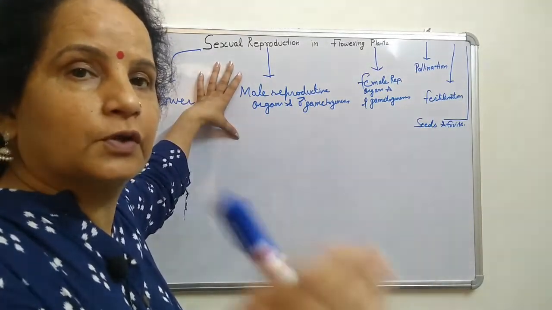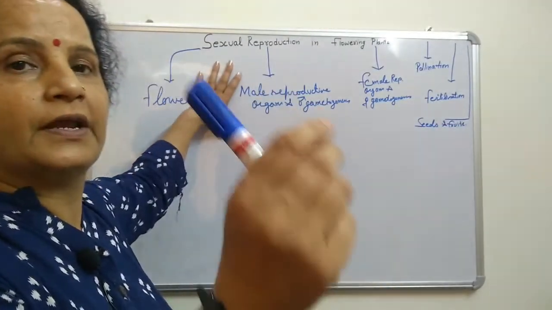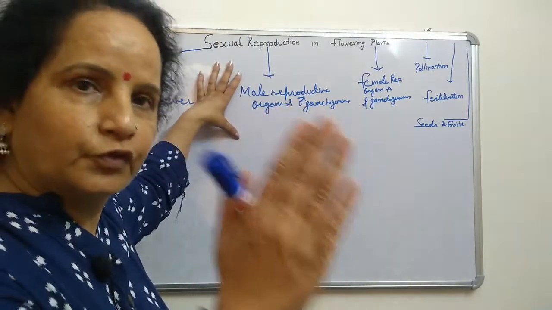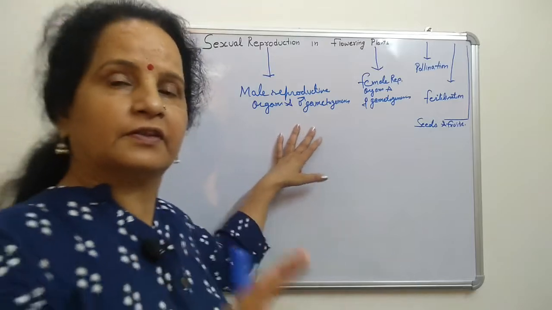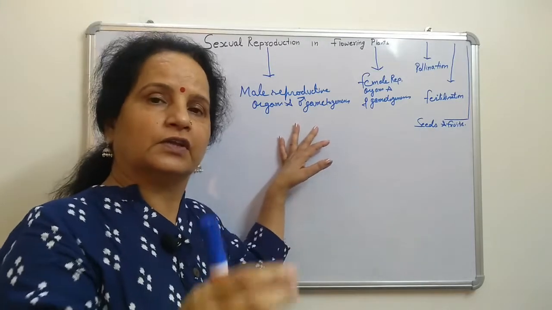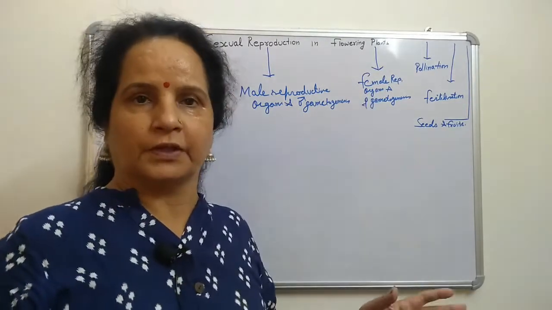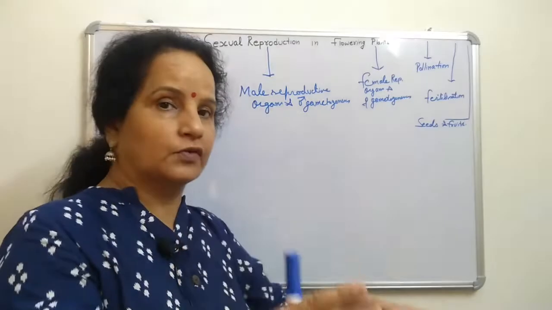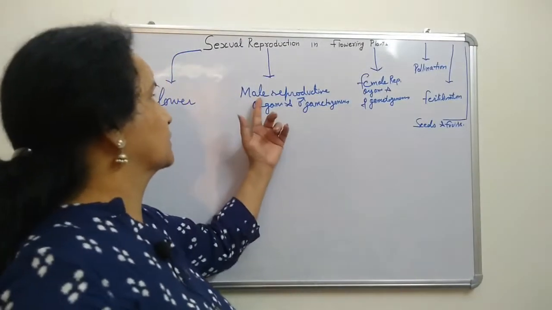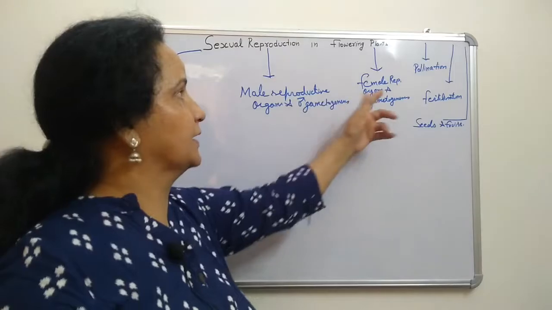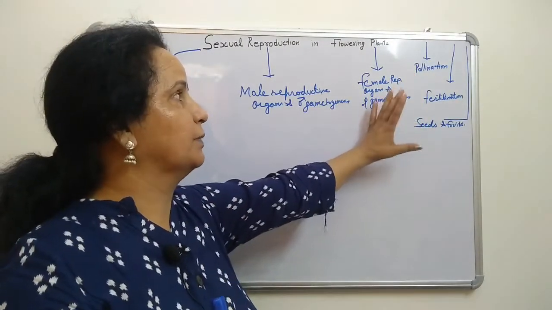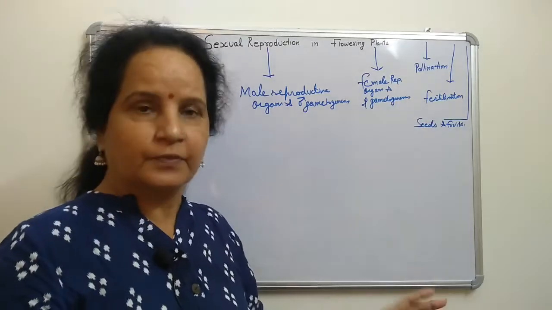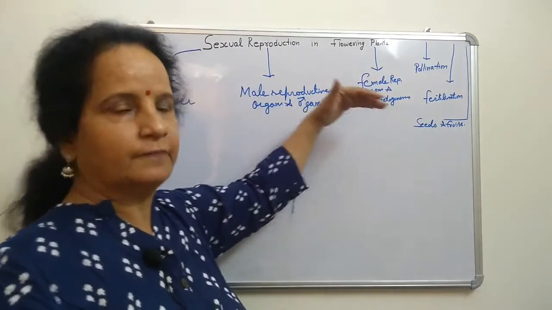As you know, what is sexual reproduction? There is a fusion of male and female gametes, or fusion of two different types of gametes. So whenever we say sexual reproduction, there must be a male gamete and a female gamete, and those gametes are produced by some organs. Those organs are the male reproductive organs, and those responsible for female gamete formation are called female gametogenesis. Another name was given, I will take that later.